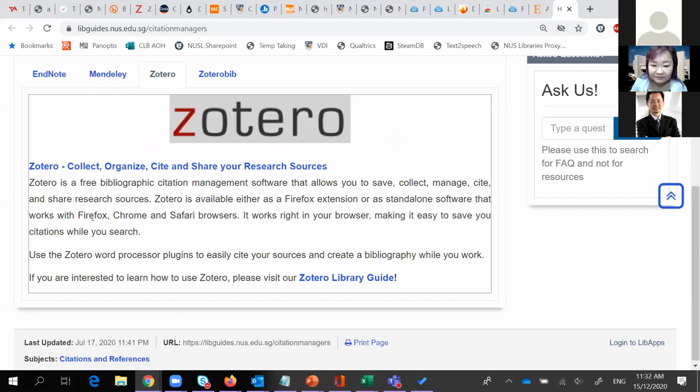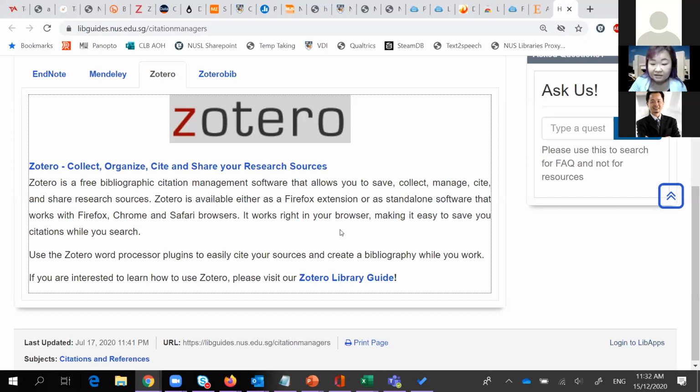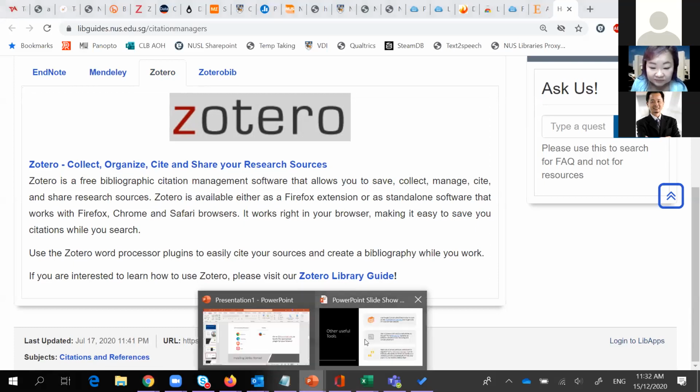But let's say you're alumni and you are no longer able to access the EndNote and Mendeley institutional subscriptions, you can continue to use Zotero. It's a very lightweight software, so you can use it as an extension or as a software on its own, and I find it more user friendly. So if you don't have a huge number of citations, but you still need some organization, then Zotero might be the option for you. So that's why we have so many different alternatives for citation managers. They have slightly different unique qualities.